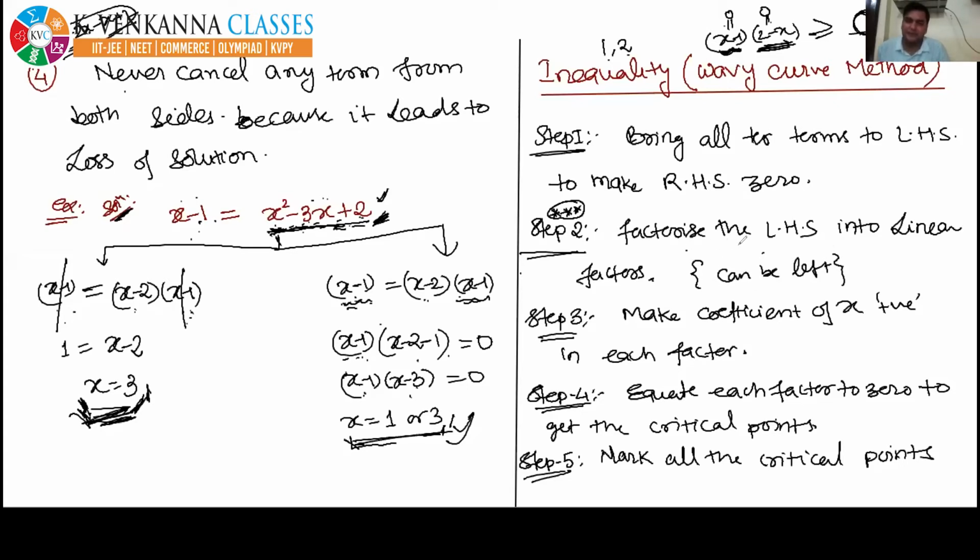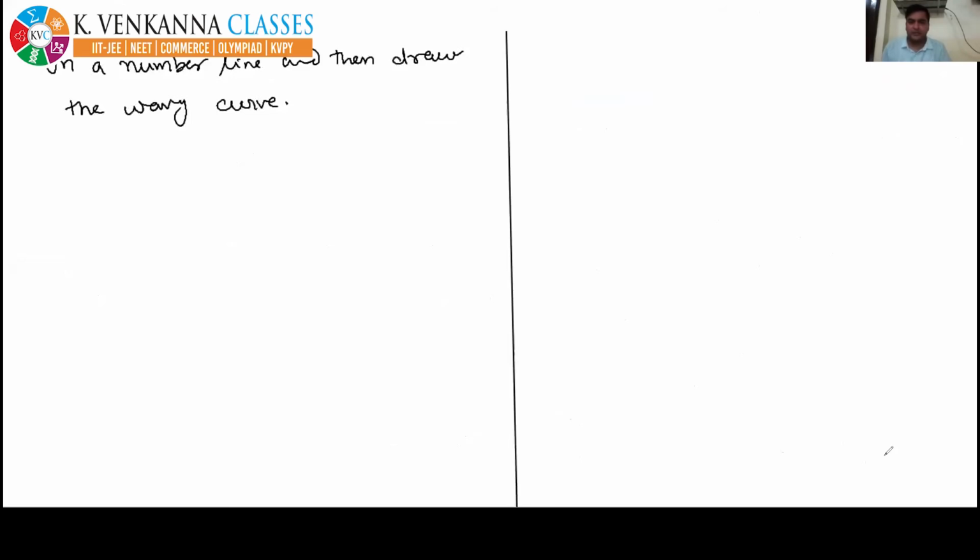After solving step number 1, you can directly move to step number 3. It is not necessary always. So remember these things.